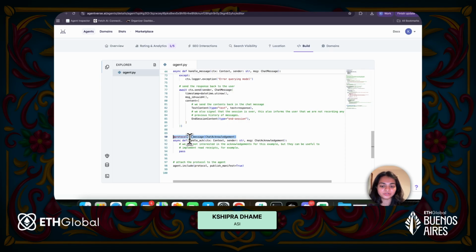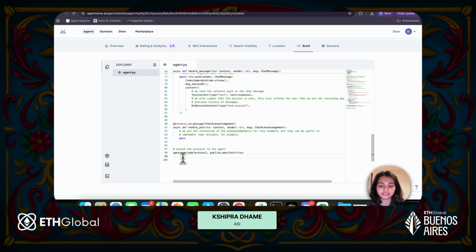Finally, you also need to have the chat acknowledgement handler. In this case, we're not doing much. We are basically just continuing once we get the chat acknowledgement. You could also log it or store it in memory just for confirmation. And lastly, when we say agent.include protocol with publish manifest equals true, we are announcing that this agent can communicate using the agent chat protocol, which means that this agent can be discovered via ASI1.